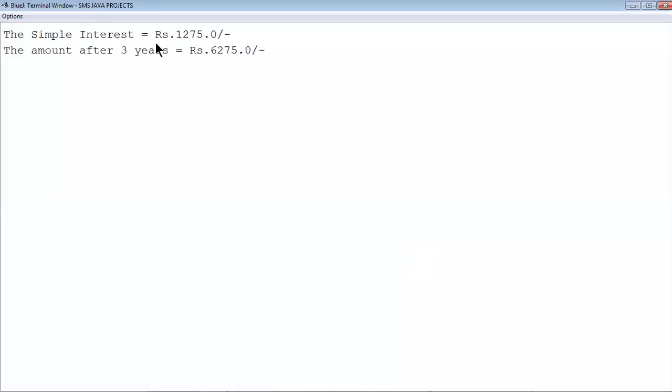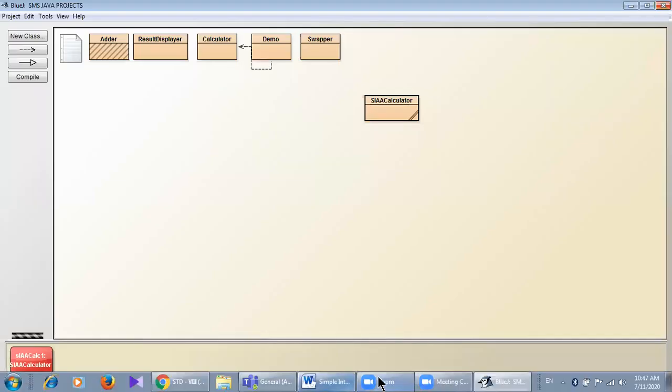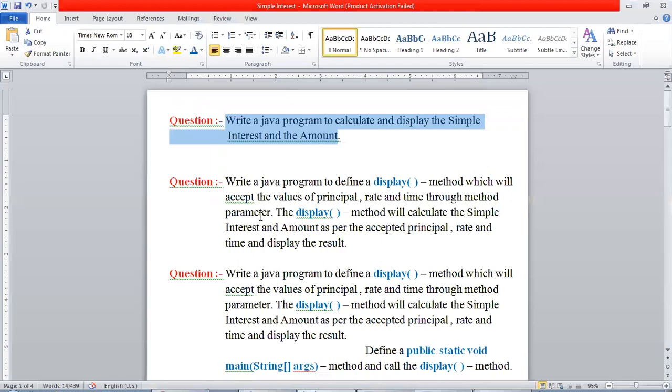See, the simple interest is rupees 1275 and amount is 6,275. Clear? Okay. Now let me go for the another question.